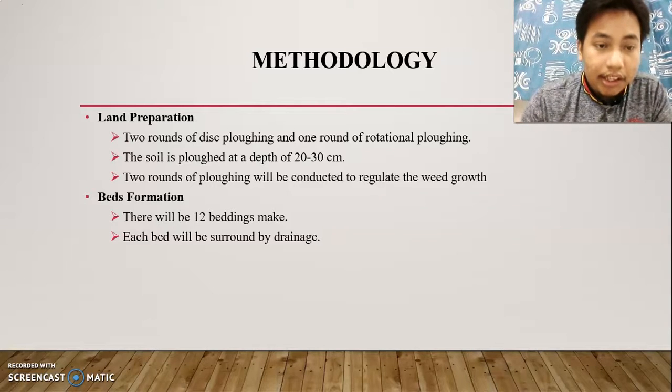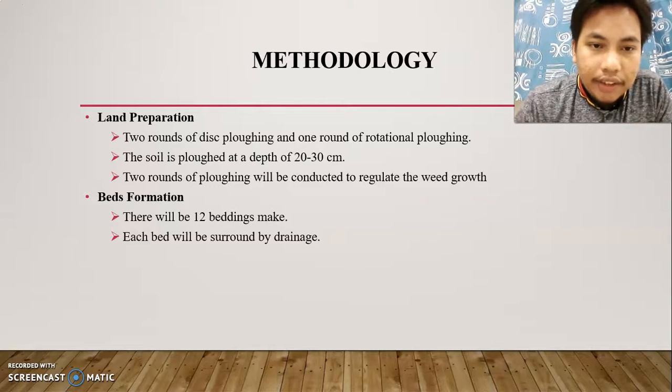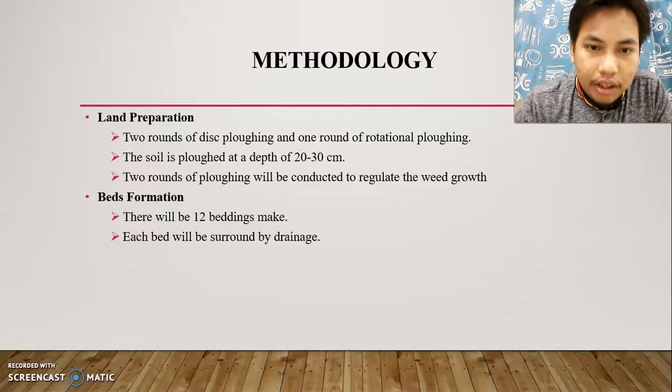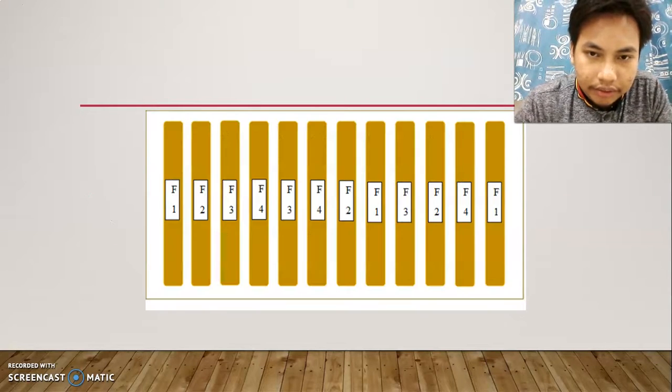Now, the third subtopic is methodology. First, I will explain the land preparation. Two rounds of ploughing and one round of rotational ploughing will be done on the soil plot at a depth of 20 to 30 cm. The two rounds of ploughing will be conducted to regulate weed growth. For the bed formation, there will be 12 beds made. Each bed will be surrounded by drainage.